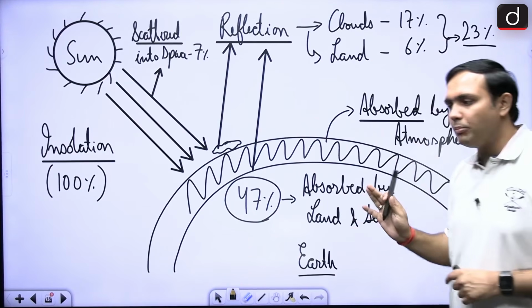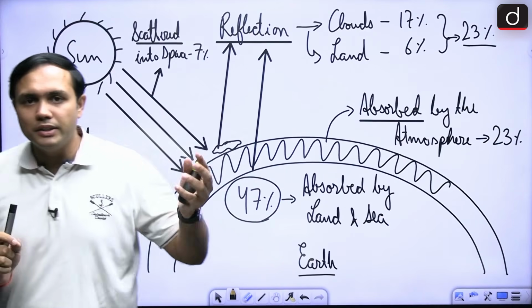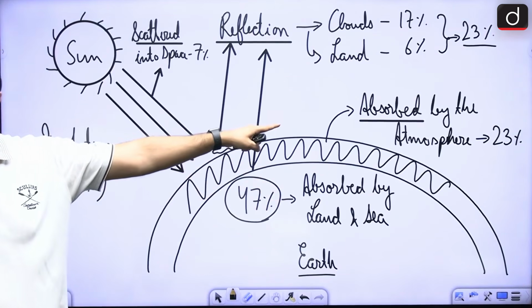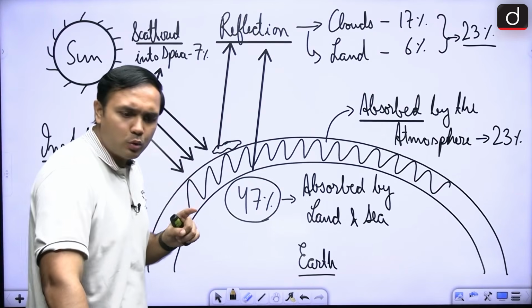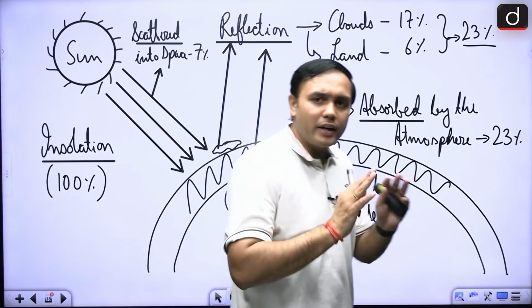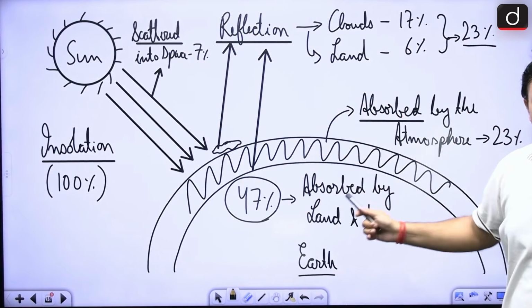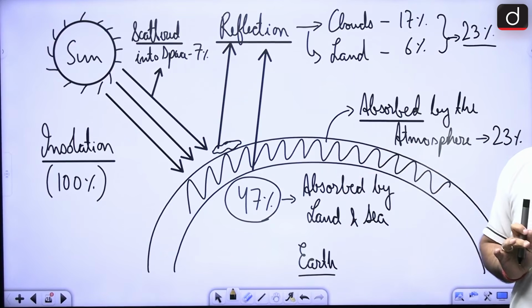This is a very, very important aspect, that the most amount of solar radiation is being absorbed by land and sea. Only 23% is being absorbed by the atmosphere, right? This is a very crucial aspect that you can be directly asked in the exams, right? So out of the 100%, 47% is absorbed by land and sea and 23% is absorbed by the atmosphere.